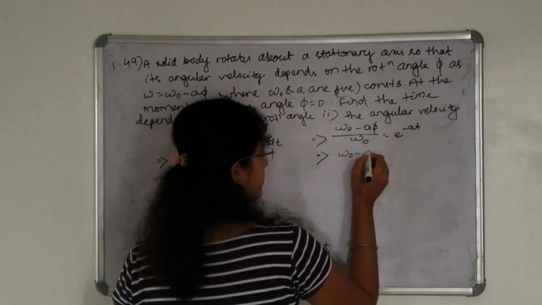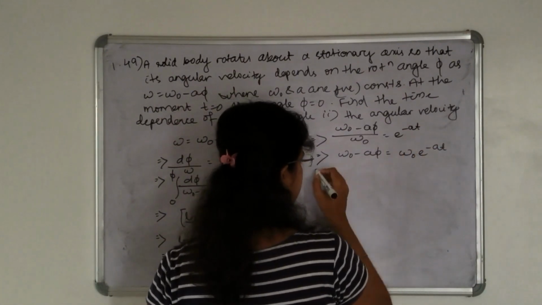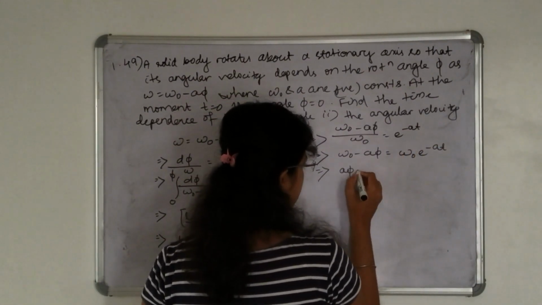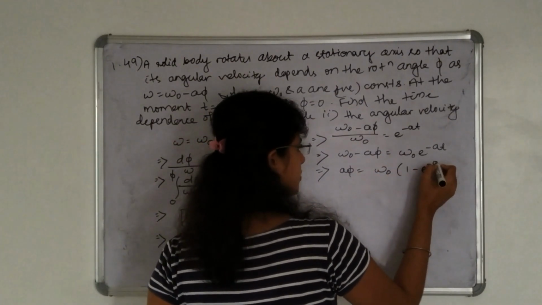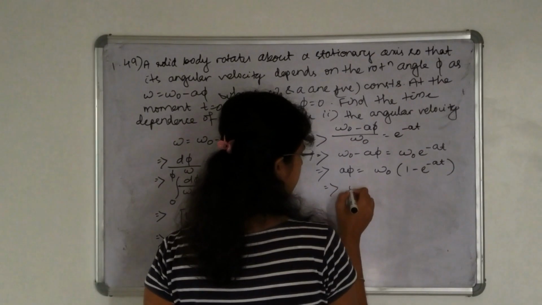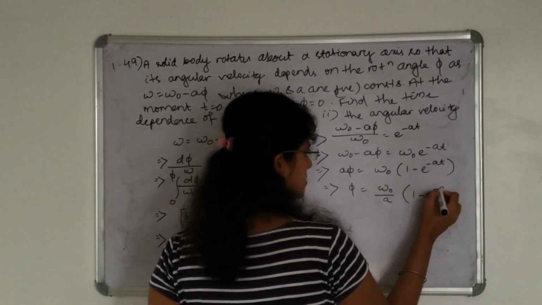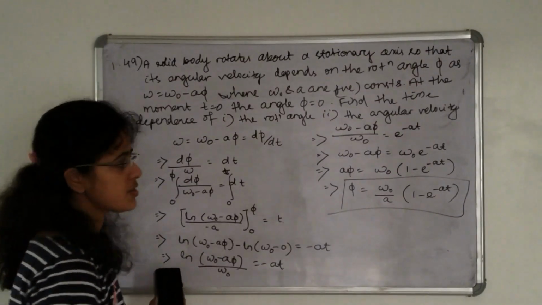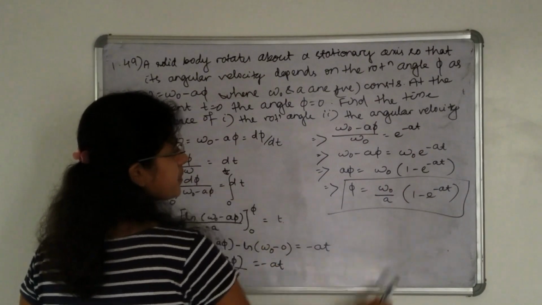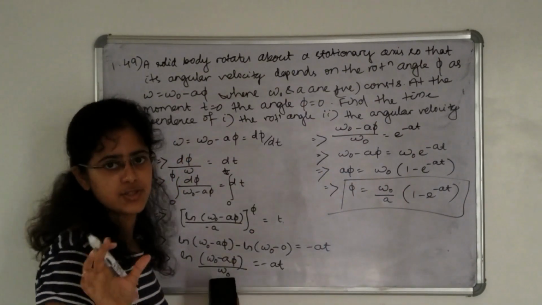So omega naught minus a phi is equal to omega naught into e to the power minus at. a phi is equal to omega naught into 1 minus e to the power minus at. Phi is equal to omega naught divided by a into 1 minus e to the power minus at. So here the rotation angle depends on time, and omega naught and a are positive constants.